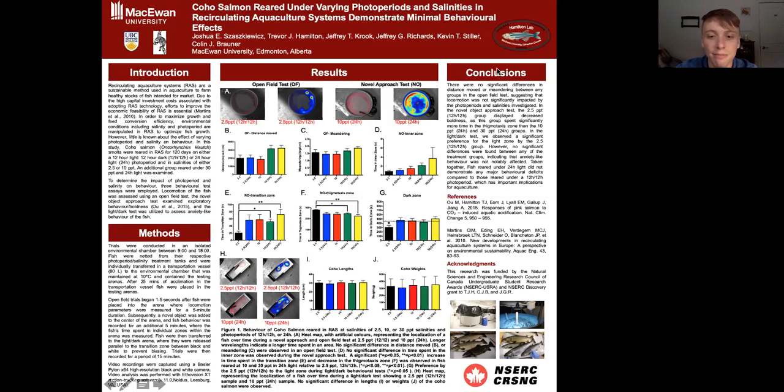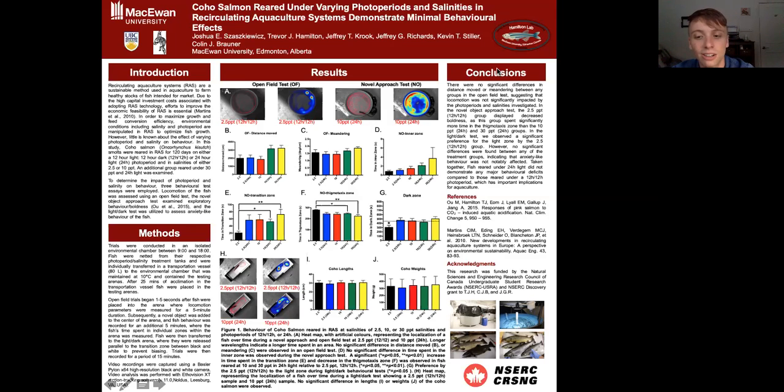However, the 2.5 ppt 12-hour group spent significantly less time in the transition zone than the 10 and 30 ppt 24-hour groups. The 2.5 ppt 12-hour group also spent significantly more time in the thigmotaxis zone relative to the 10 and 30 ppt 24-hour groups, suggesting that it was less bold because it spent less time inspecting the novel object.